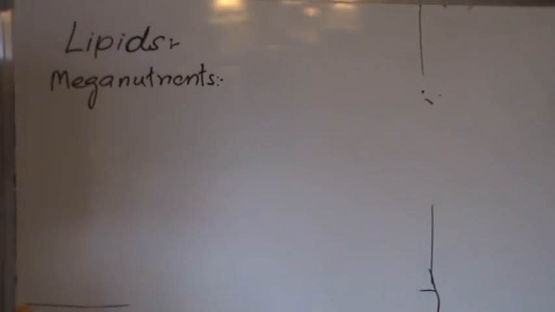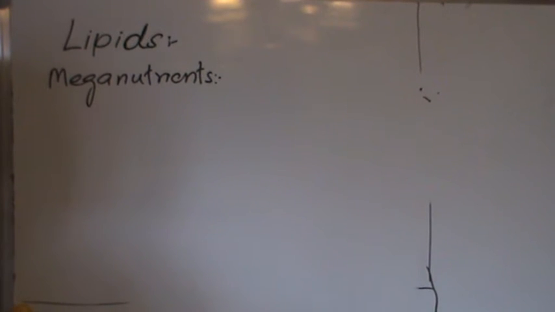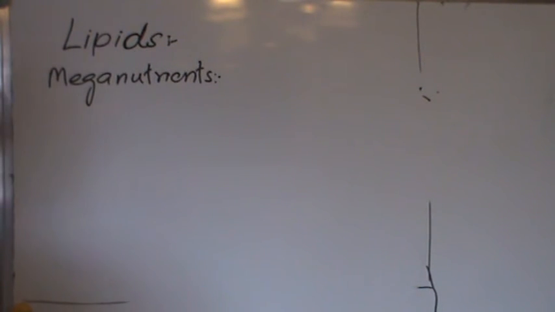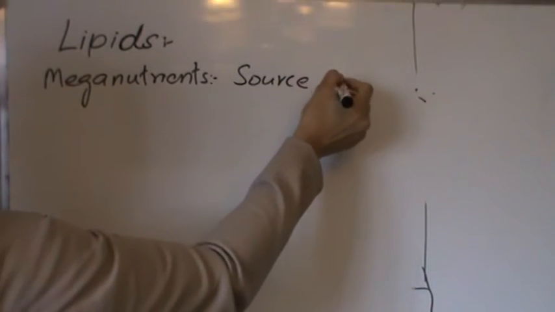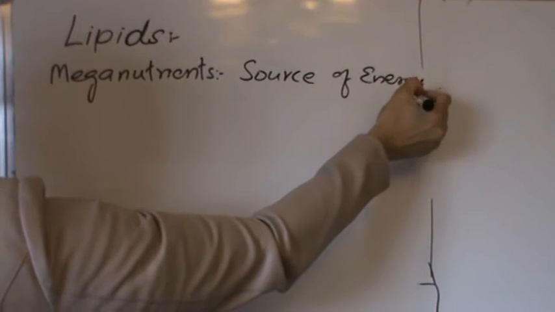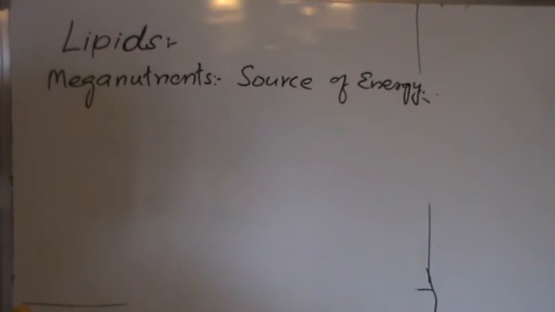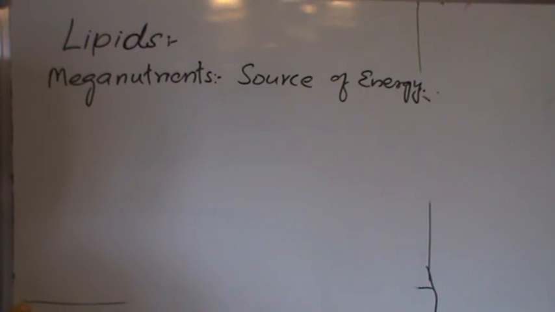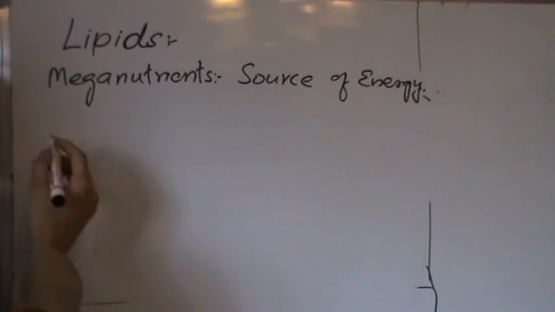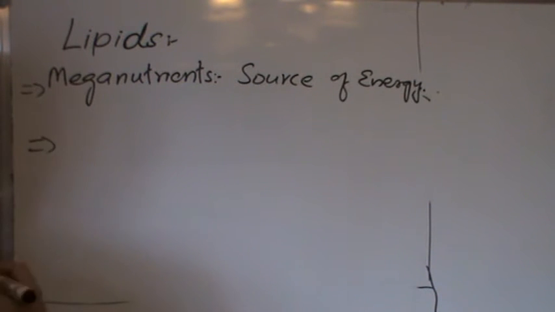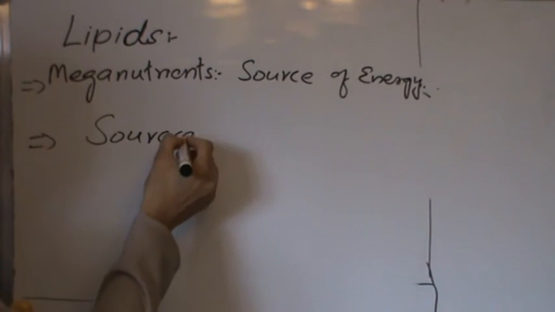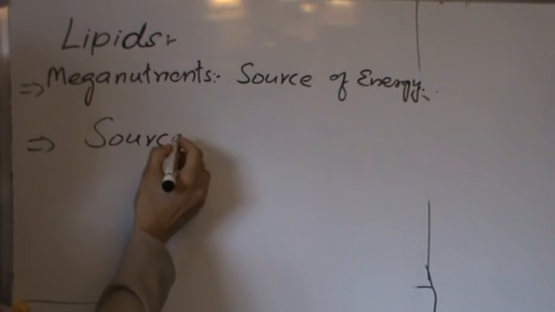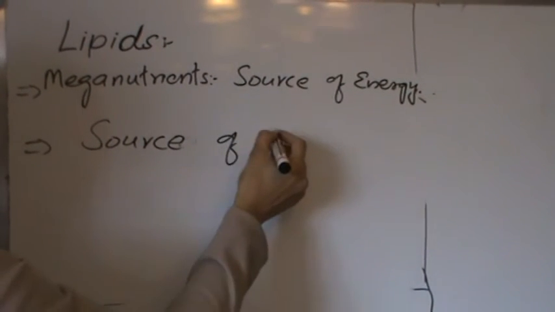As we don't have any mechanism in our body to make lipids, we have to take lipids in our diet every single day to gain energy. So we can say that these are a source of energy. When we take an extra amount of lipids, more than our requirement, these lipids can be stored in our body and used when there is a demand, when we need energy. So lipids are a source of energy storage.